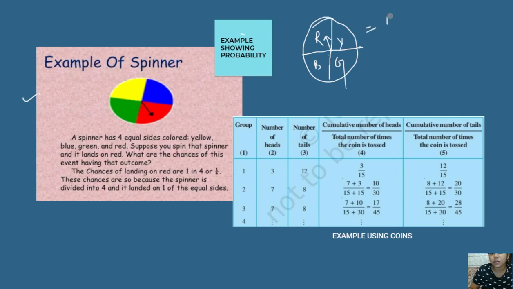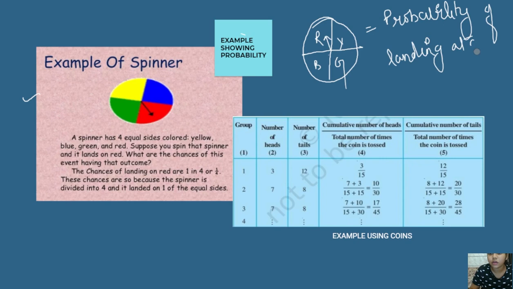So basically the probability of spinning and landing at green will be equal to, what we have to do is, green is present only one time here, so 1 will be the number of favorable outcomes, and the total number of outcomes, as you can see, is 4. So the probability of landing at green is 1 by 4. Okay, so this is what we call probability.